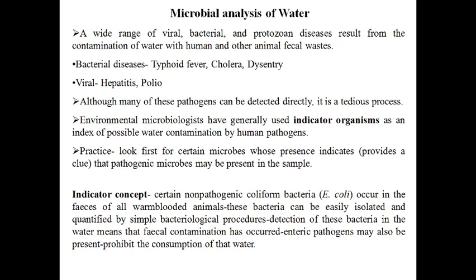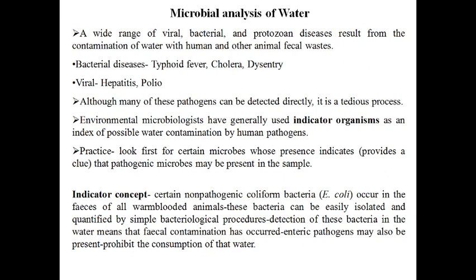Examples of bacterial diseases: typhoid, cholera, dysentery, all these are waterborne diseases. Similarly, viral diseases like hepatitis, polio, all these are waterborne diseases. Why do we call them waterborne diseases? If you look at the mode of entry of all these pathogenic organisms, it is through the fecal oral route. That means if feces is present as a contaminant in water, then if a person consumes it through the oral route, these organisms are going to gain entry into the other person and the disease is going to spread. Okay, so how can we stop all these?